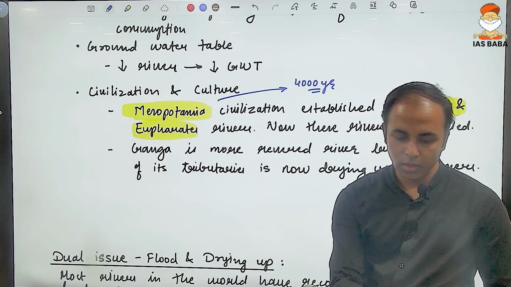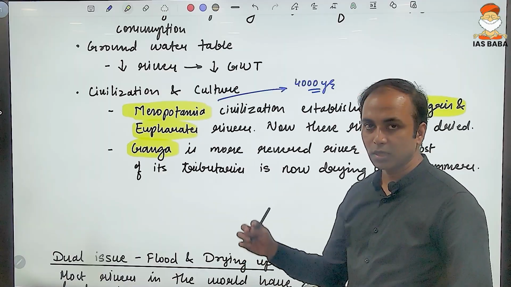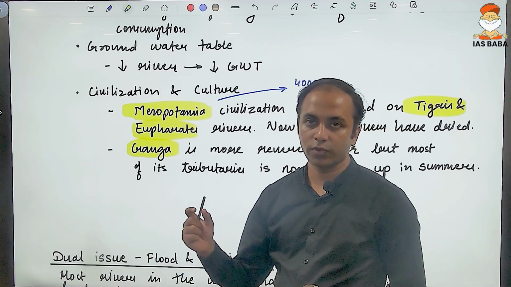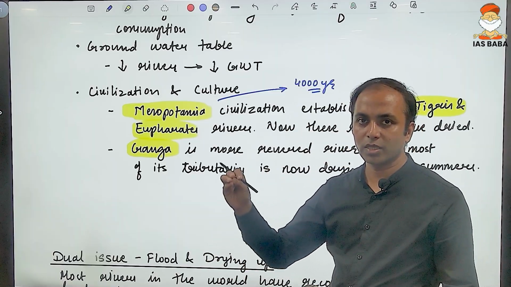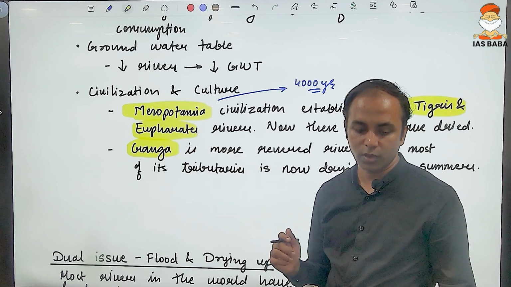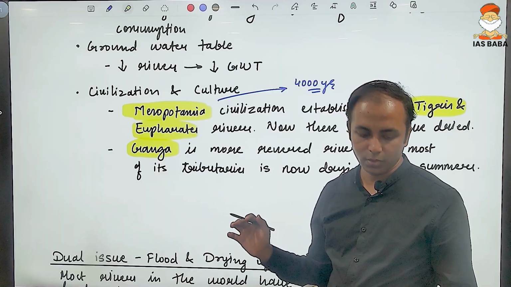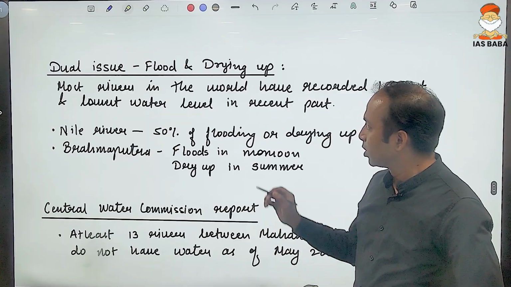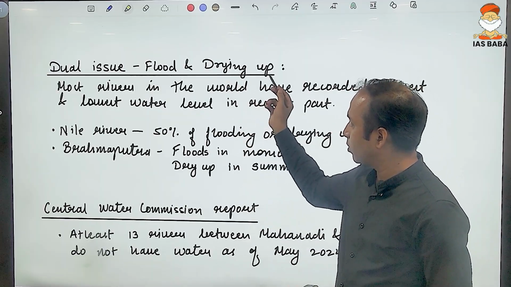Similarly, the Ganga river, which is a Himalayan river, is also facing the same consequences, because especially in the summers, in April and May, some tributaries of the Ganga also get dried up, in spite of being Himalayan rivers. So rivers are facing this dual problem. One problem is flood, another problem is drying up.